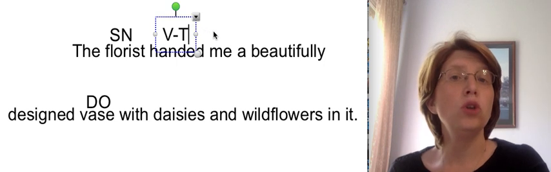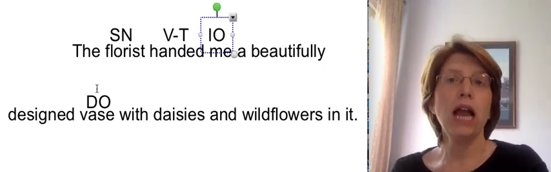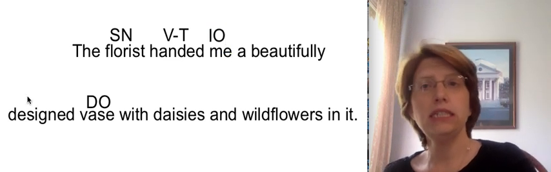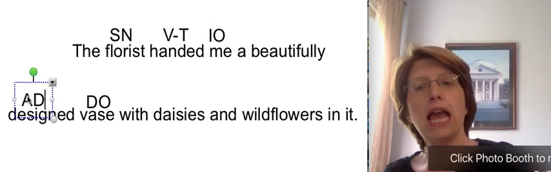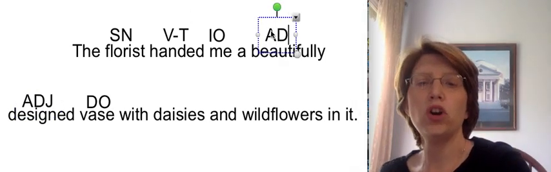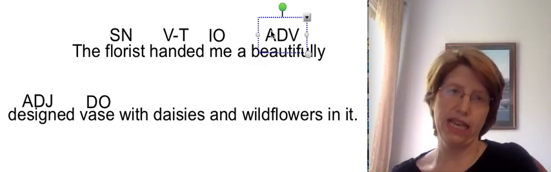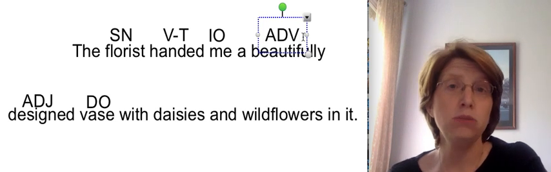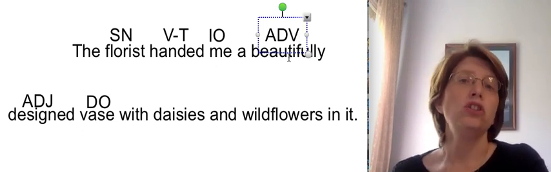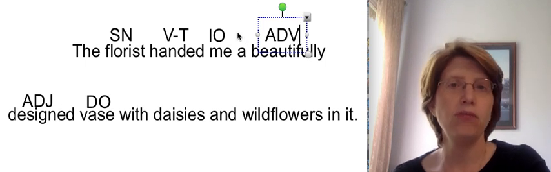Handed vase to whom? Me, indirect object. What kind of vase? Designed, adjective. How designed? Beautifully, adverb. Because beautifully is not talking about a beautifully vase. That would be beautiful. It is beautifully designed. So it is a word that is talking about designed, which would make it an adverb.